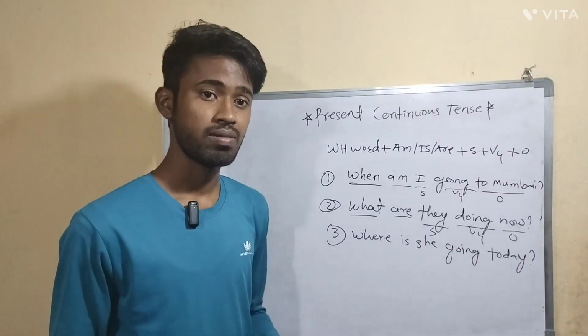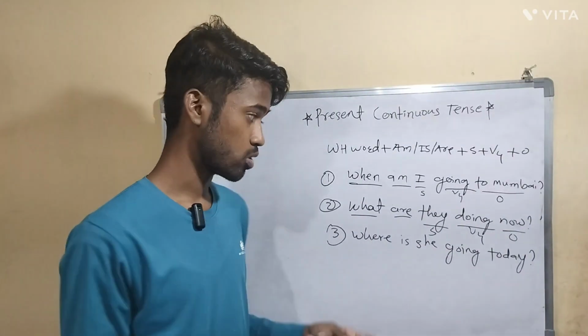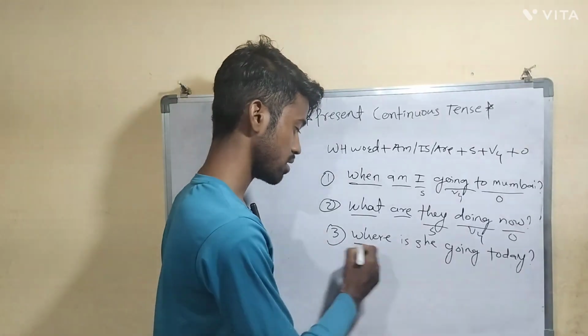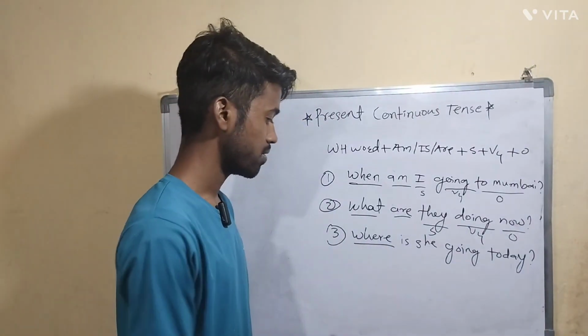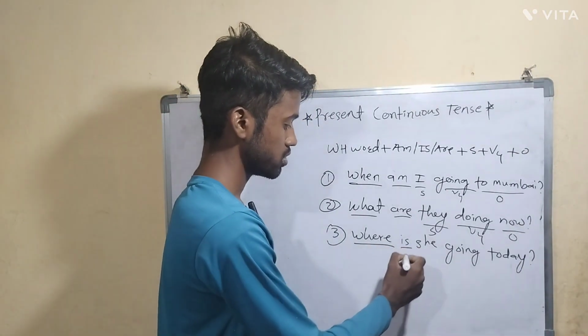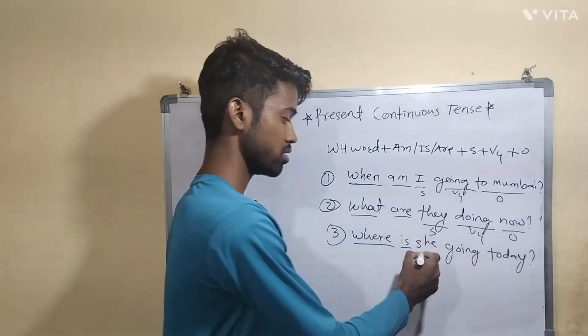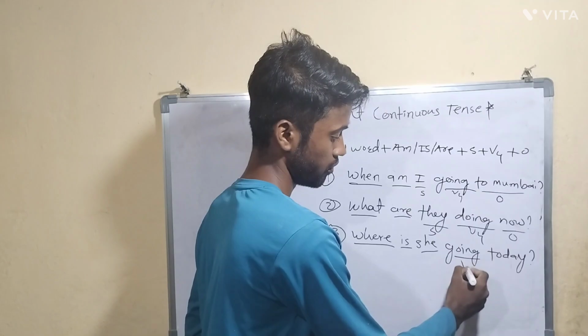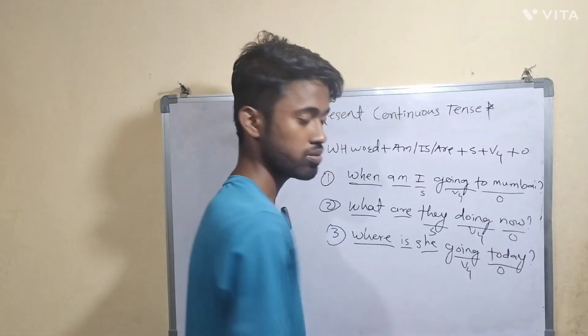Where is she going today? So you can answer, she is going to market today, she is going somewhere. So what is the WH word here? Where. This is the WH word, this is the helping verb because the subject is third person singular. So here going is the fourth form of verb and this part is object.